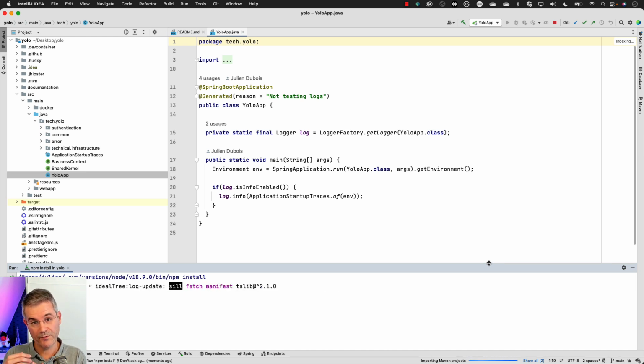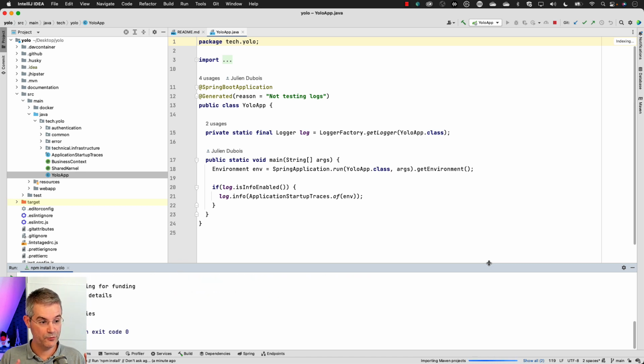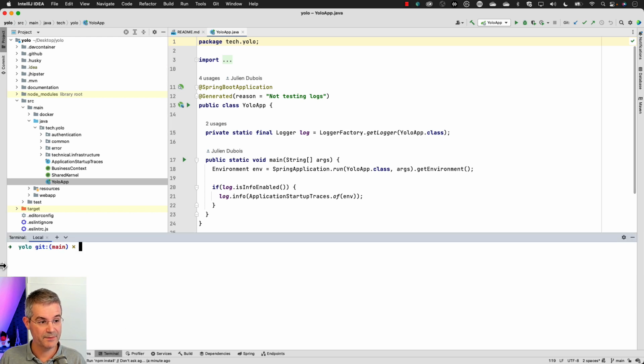So we've got here a little change of philosophy. With JHipster, we are generating everything for you. And again, it's with a layered architecture with a CRUD point of view. So create, retrieve, update, delete. That's not the case here. So here we generate a front end which is much simpler, but which uses the default tools provided by that front end. So here for Vue, we're using Vite, which is the default front end CLI to develop Vue applications. And that's not exactly what we were doing with JHipster. So we're doing something which is at the same time simpler and more powerful.